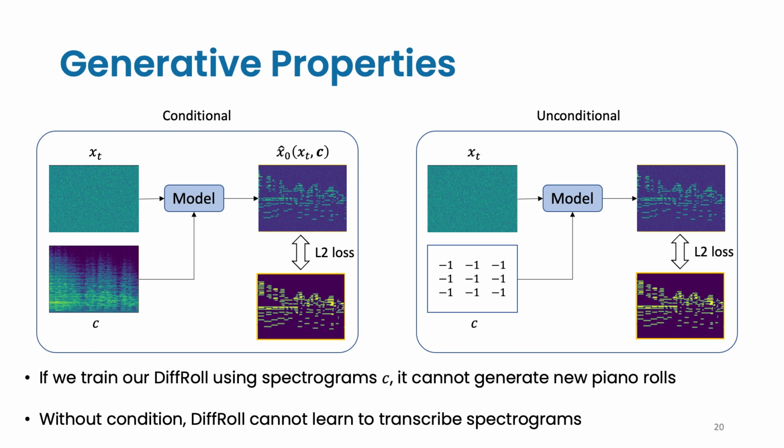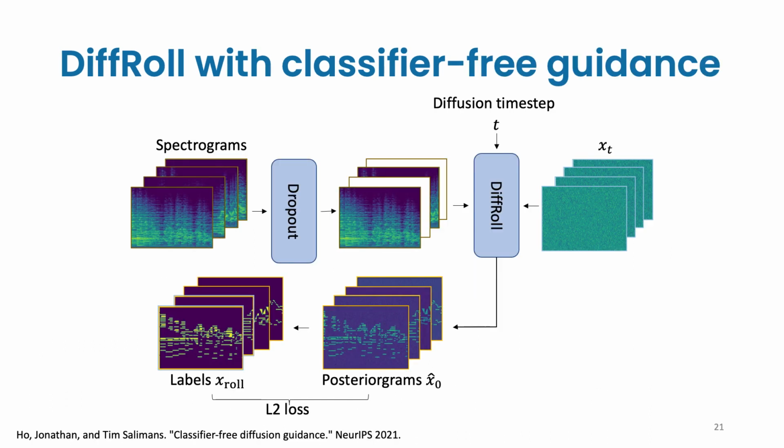If we train our DiffRoll using the spectrogram condition C, it cannot generate new piano rolls. But without the spectrogram condition, DiffRoll cannot learn to transcribe spectrograms. Is it possible to train DiffRoll in a way that it can transcribe and generate music? The answer is yes. We need to use classifier-free guidance. Instead of using the spectrograms directly as the condition, we add a dropout layer to mask out some spectrograms in a batch to be all -1.